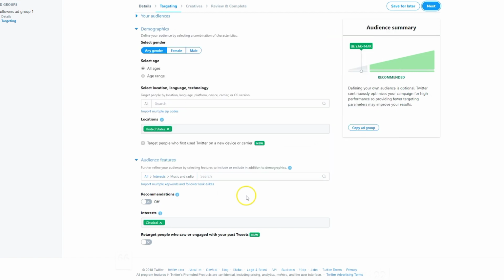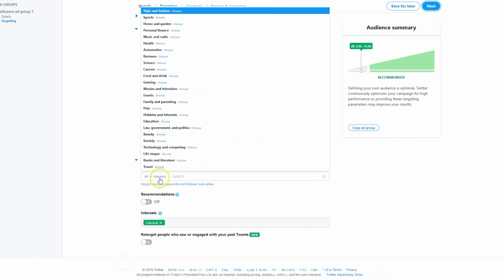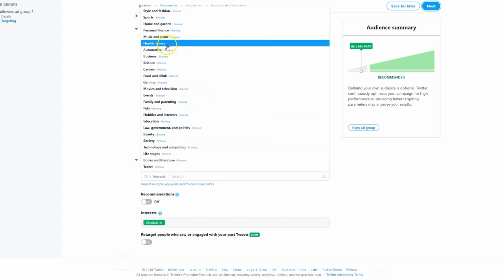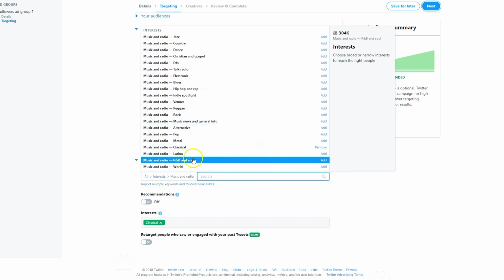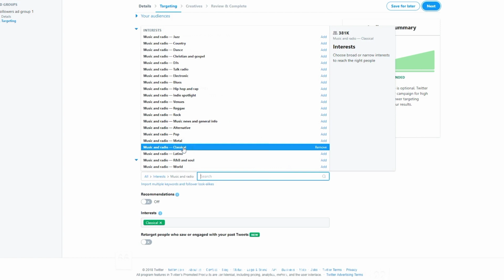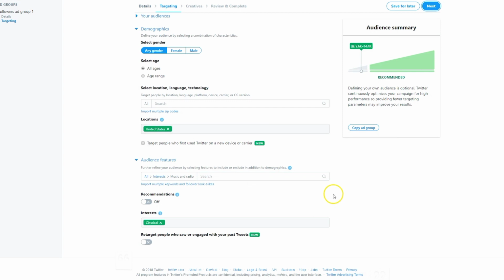And boom, there you go. It'll give you an estimate on the right-hand side: 381,000 people who Twitter has positively identified as having shown evidence of being interested in classical music at some point in the past. Okay, so that's a pretty powerful way to target people.